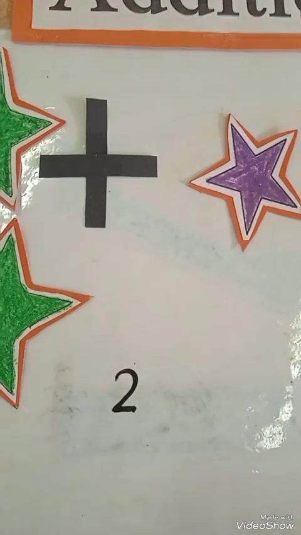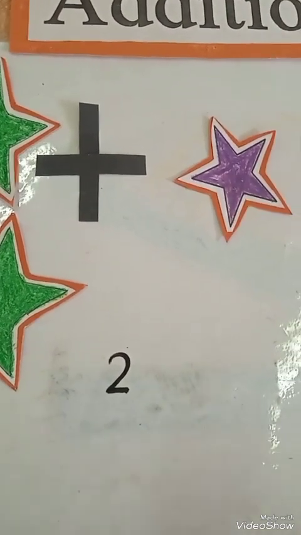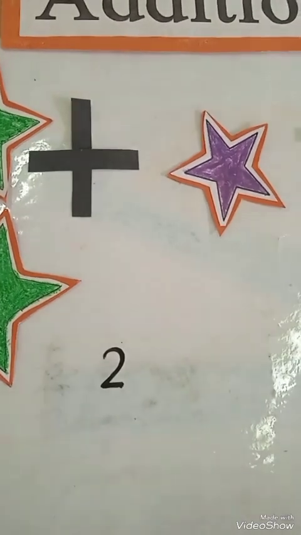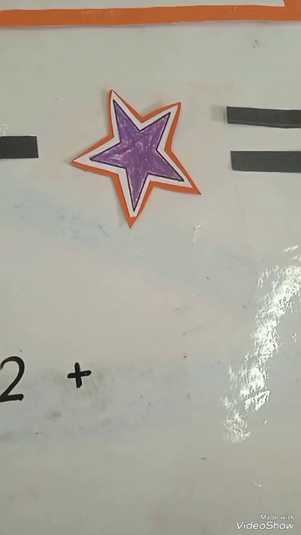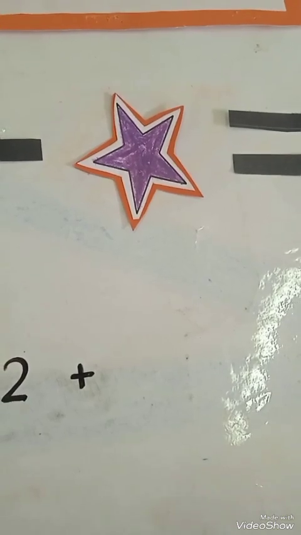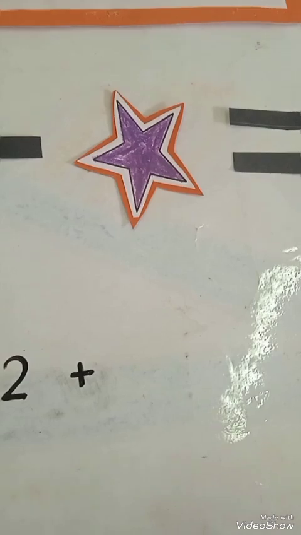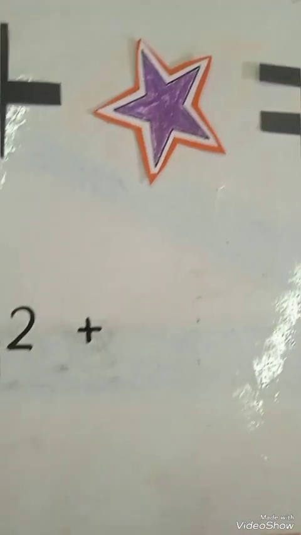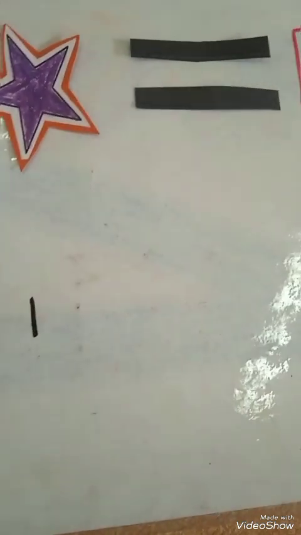And now we will write plus with it because we are going to add more objects. And now we have other side and we will count them. How many stars are there? Yeah, it's only 1 star and we will write number 1 with this 2. And now we will write is equal to,